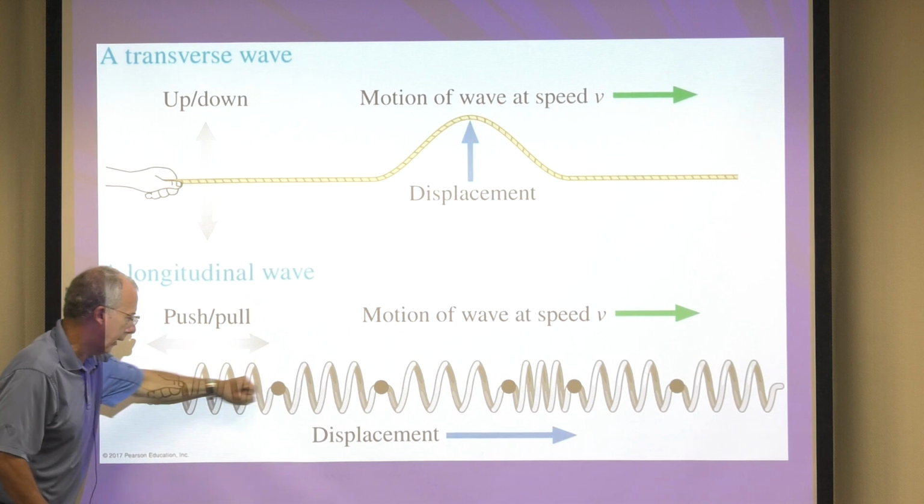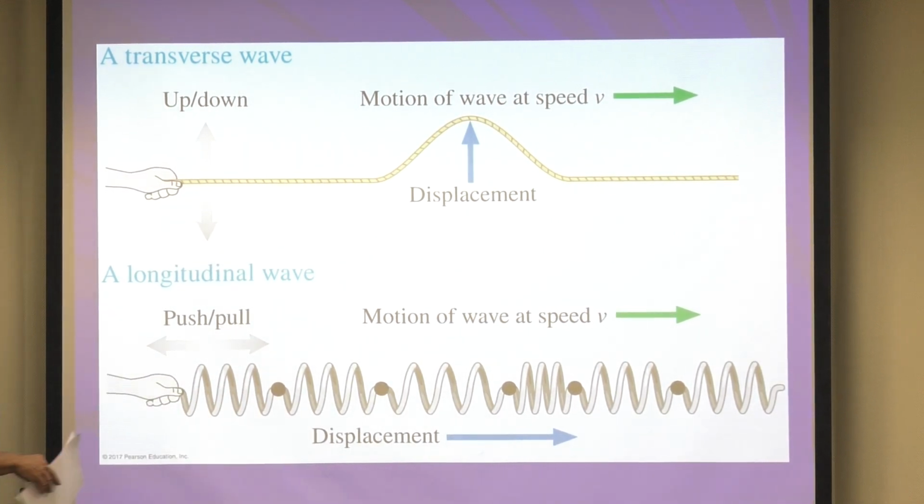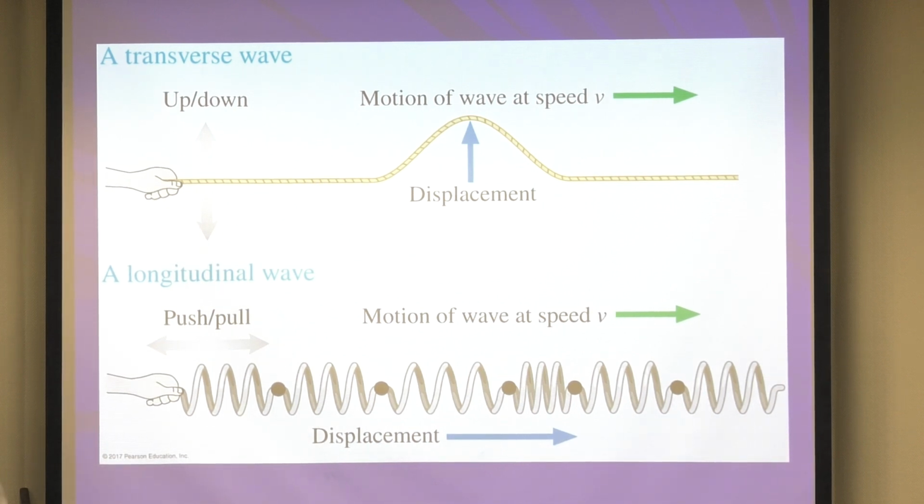But what did I do? I went like this, right? So parallel or anti-parallel, okay? There are other forms, but those are the major types of waves that we're going to talk about. Transverse and longitudinal.